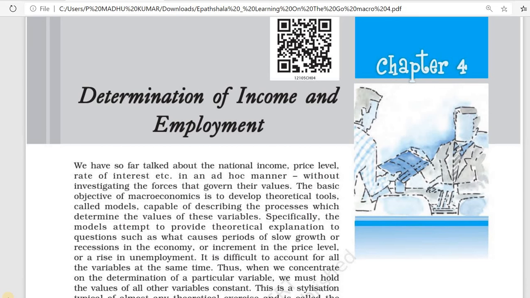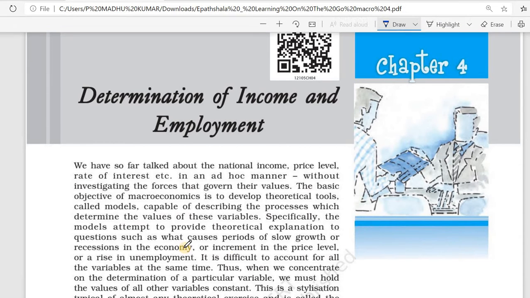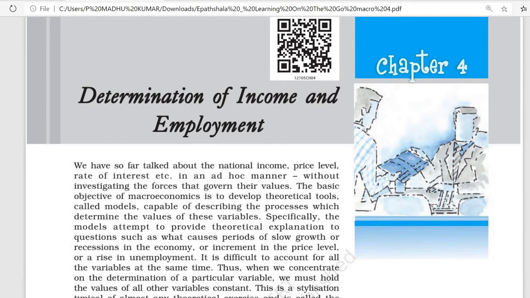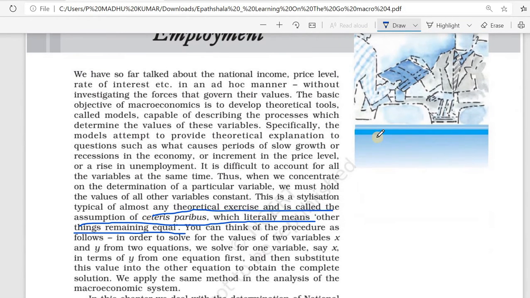Determination of income and employment. Chapter 4, Determination of income and employment. In the previous chapter we understood the concept of money and banking. Money is used as a medium of transaction to buy goods and services for consumption. This chapter enables you to learn about issues related to consumption and investment function.